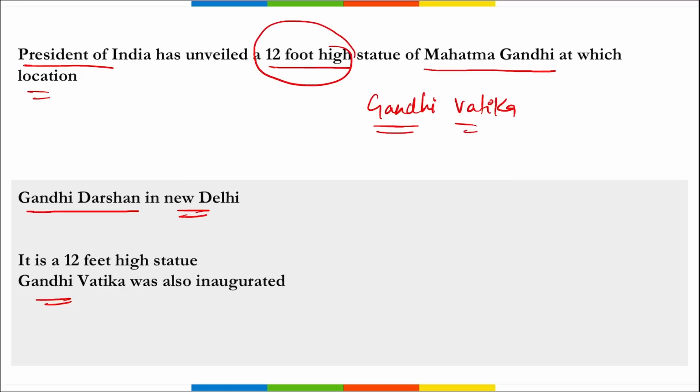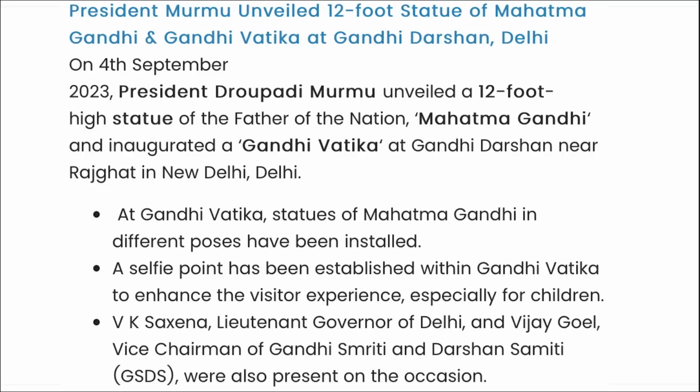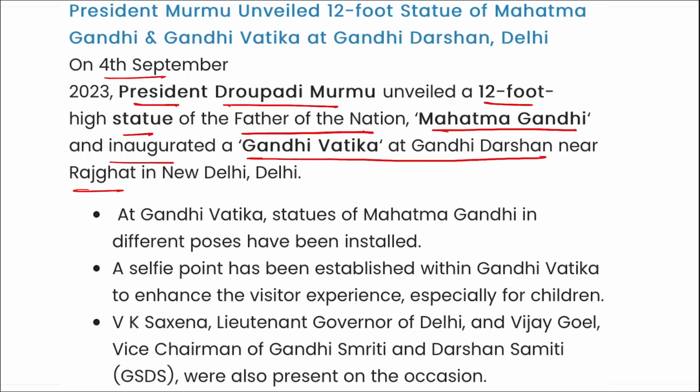And here remember, the Gandhi Vatika was also recently inaugurated. In this, remember, there is a selfie point that will enhance the visitor experience, especially for children. So here you can see, on 4th September, President of India Draupadi Murmu unveiled a 12-foot high statue of the father of the nation Mahatma Gandhi and inaugurated a Gandhi Vatika at Gandhi Darshan near Rajghat.